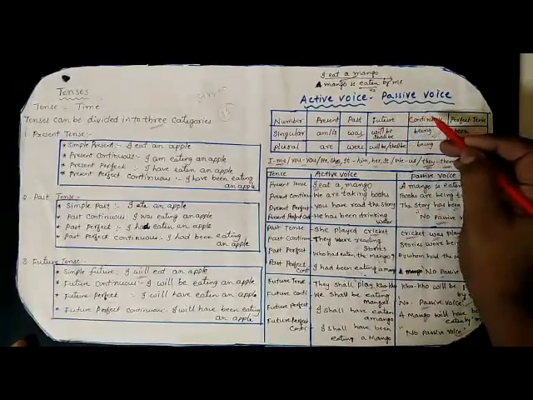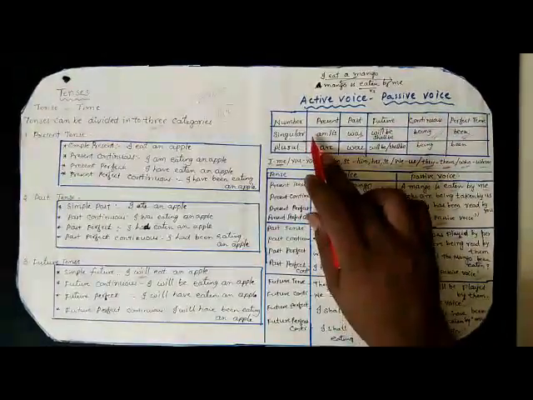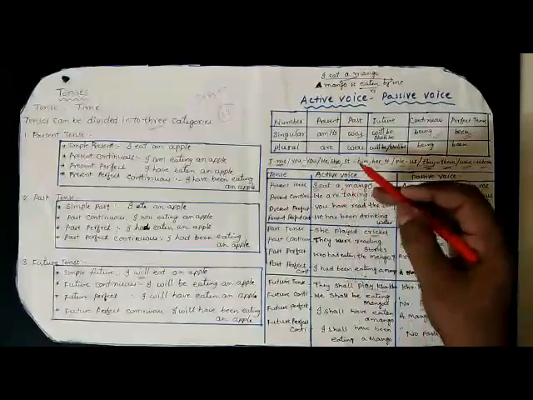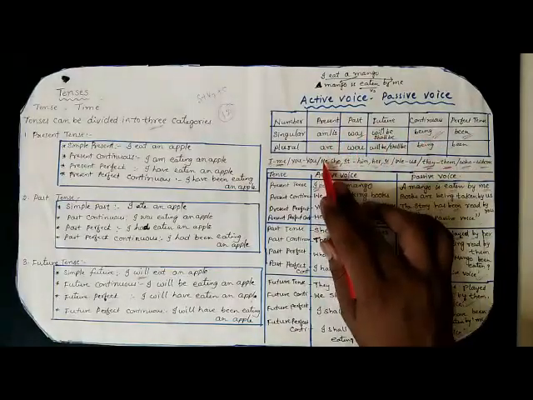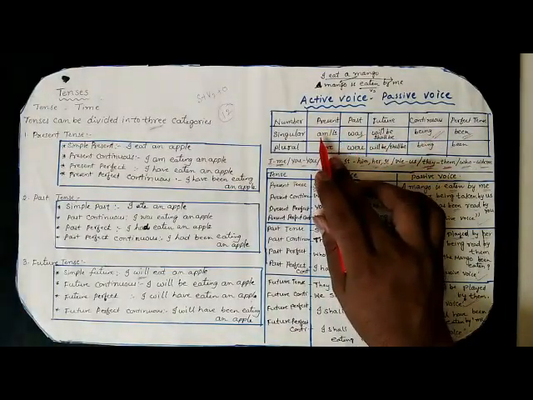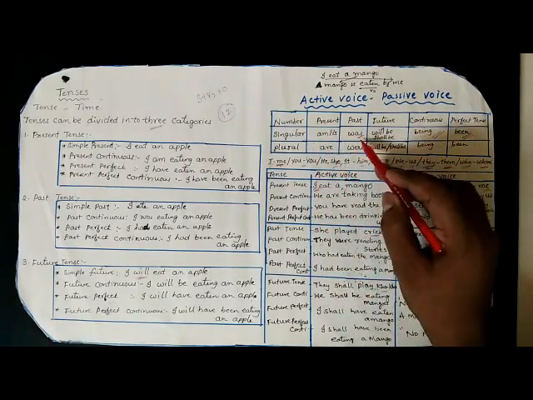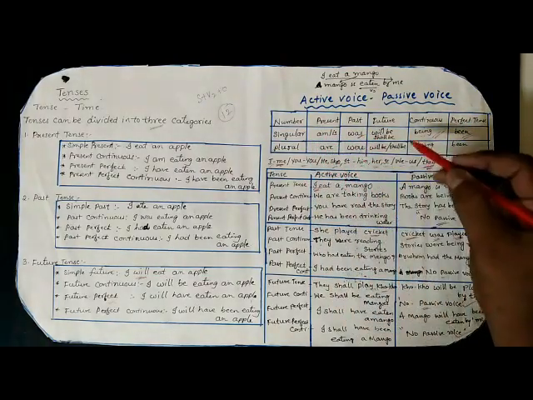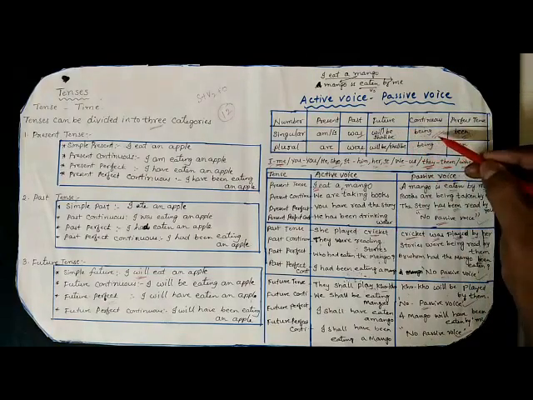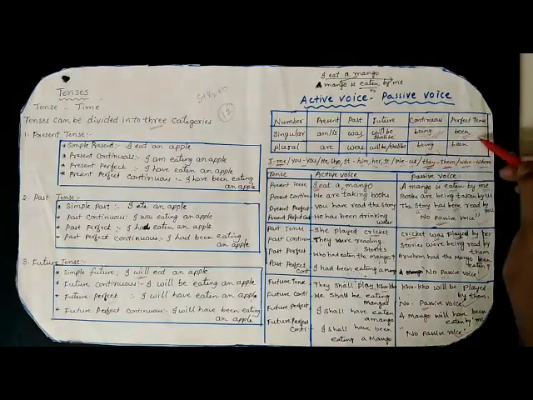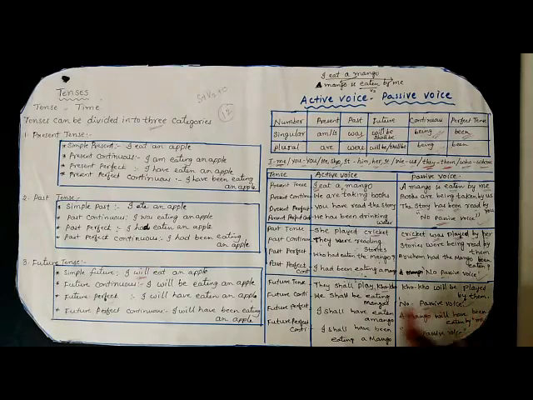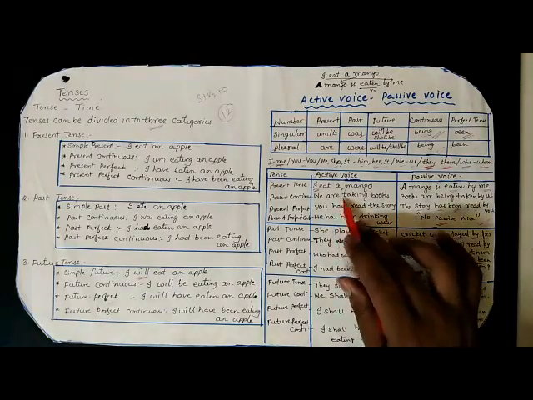And let us see active voice and passive voice. Here the number is given in singular and plural. According to the tenses, singulars and plurals will be followed. In singular, present tense am, is, in plural are; past tense was and plural were; future will be or shall be; and in continuous tense being, and in perfect tense been. So these are the changes.